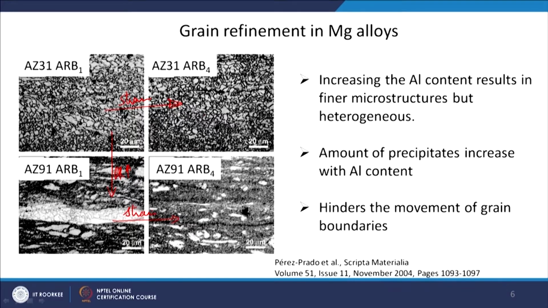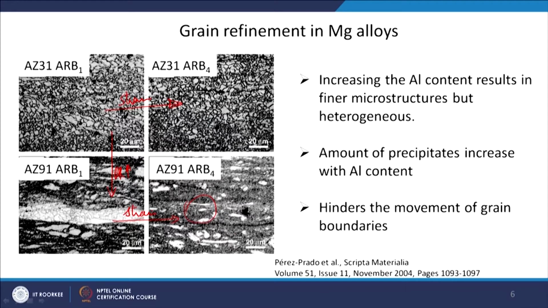The refinement is increasing, and you can very clearly see the effect of aluminum content also: as you increase the aluminum content, the microstructure refinement is more. The refinement in this case is more; in fact, you are not even able to resolve the microstructure, whereas here I can see the grains clearly.